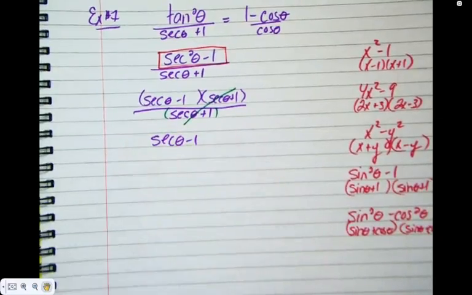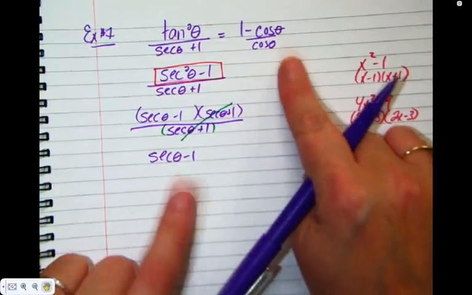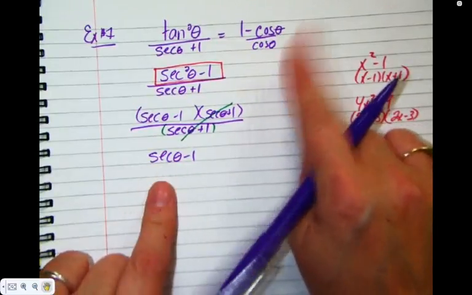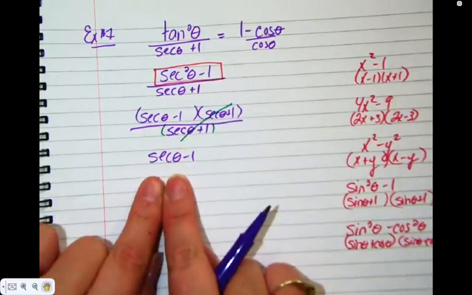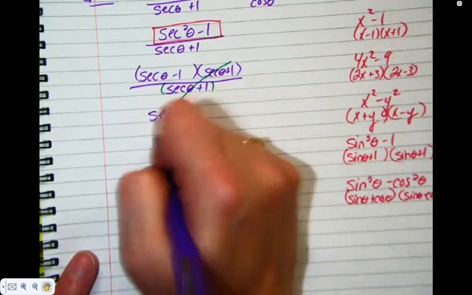What do you want to do with that? Well, if you're ever stuck, peek at the other side and ask, what do I need gone from the left and what do I need on the right? I need secant out and I need cos in. So is there a formula that joins secant and cos? 1 over cos.